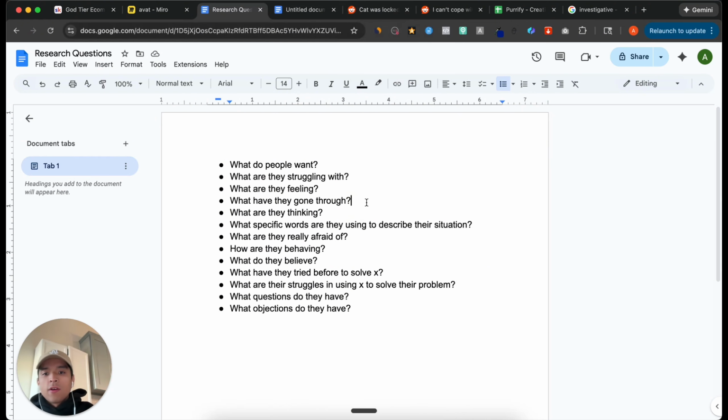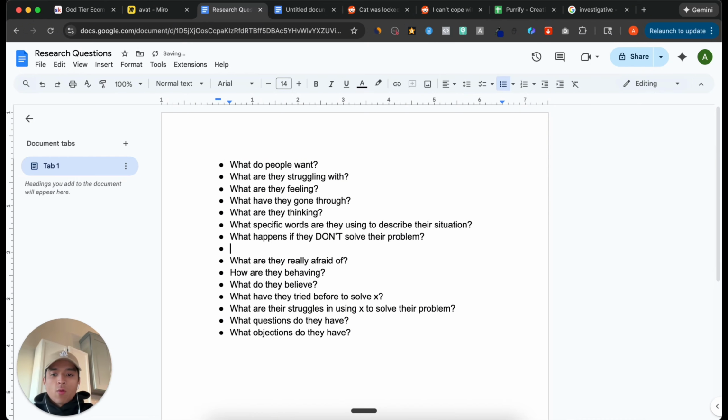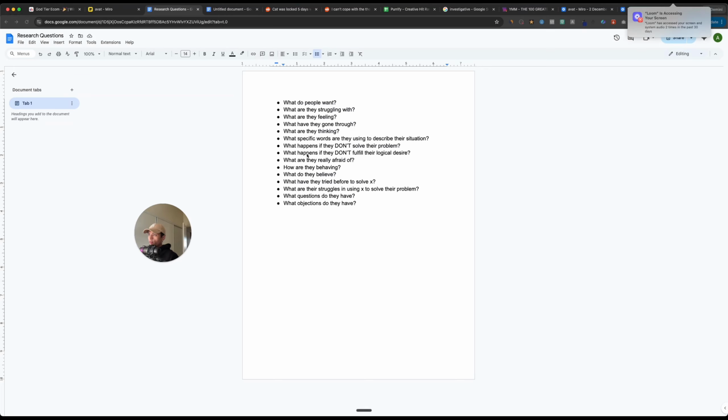I guess I could add here, if they don't solve their problem. Okay, so what happens if they don't solve their problem? Or we could say, what happens if they don't fulfill their logical desire? Okay, so now that I have an answer to the question of what happens if they don't fulfill their logical desire, what happens if they don't solve their problem? Or in other words, what happens if we leave this problem untreated? What's the worst possible thing that could happen?